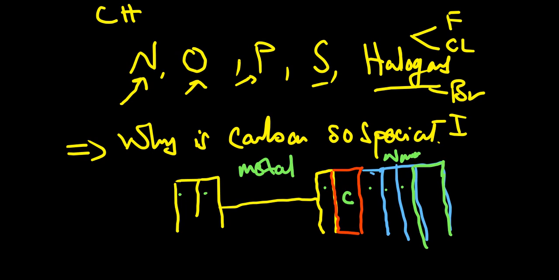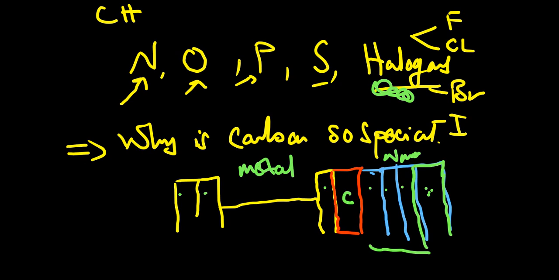The last group here is the group for the halogens. So from its position on the periodic table, we can tell that carbon is special because on the left hand side we have 3 groups of metals, and on the right hand side we also have 3 groups of non-metals.